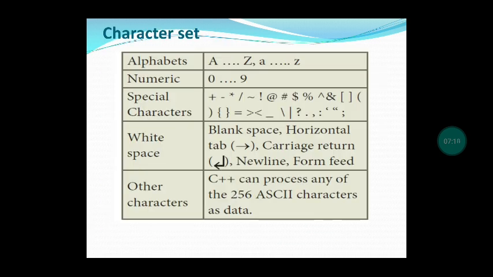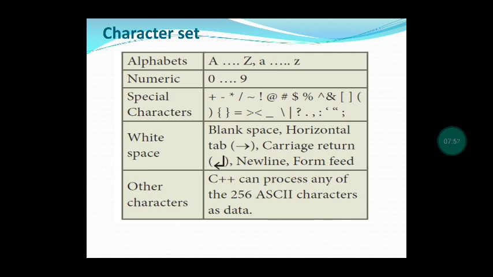Next, we will go to the character set. Whenever you are writing a C++ program, we need some character sets for writing, that is alphabets, numerics, special characters, white space, and other characters. These help to write a C++ program. Alphabets means capital A to capital Z, small a to small z, and numeric means 0 to 9, and special characters, that is plus, minus, star, slash, etc.